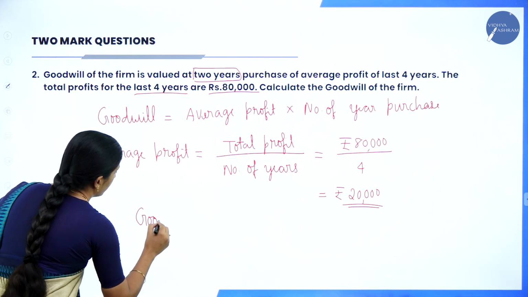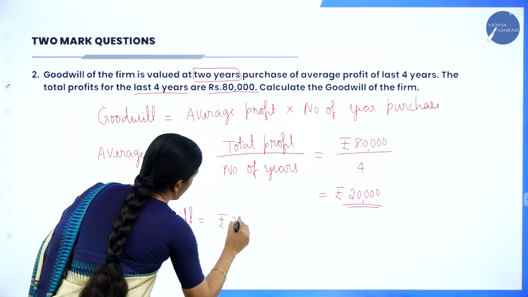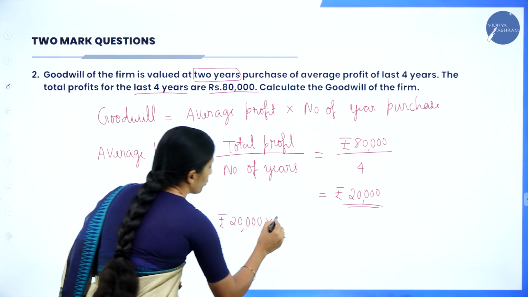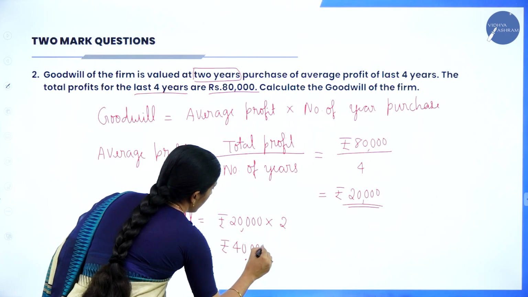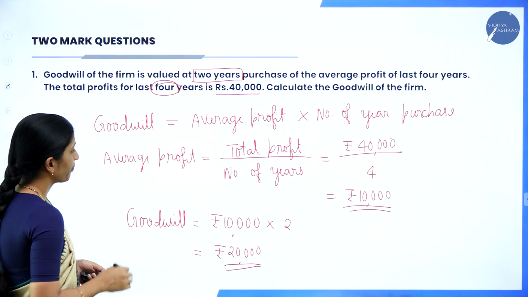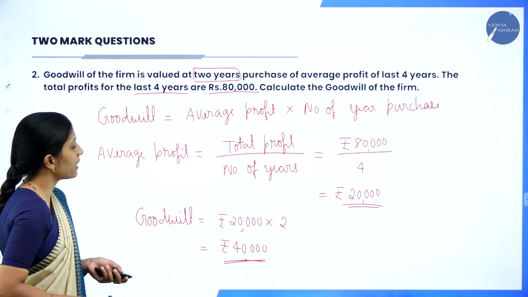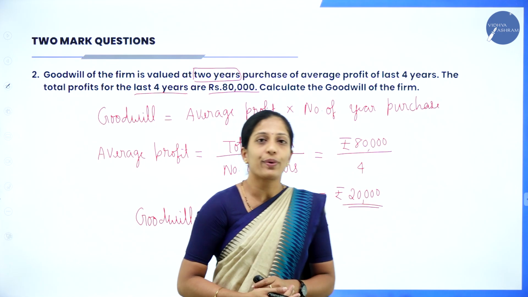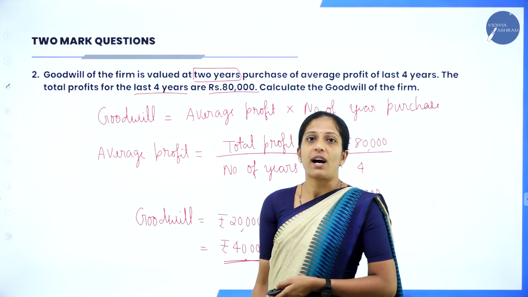Goodwill is equal to average profit, rupees 20,000, into number of years purchase, 2 years. So that is rupees 40,000. Okay, so 20,000 into 2, 40,000. So in the first question, 10,000 into 2 is 20,000, and here it is 20,000 into 2, that is 40,000. So this is how you are going to calculate the goodwill of the firm if they ask for 2 marks. Yes, so these were the 2 marks questions.